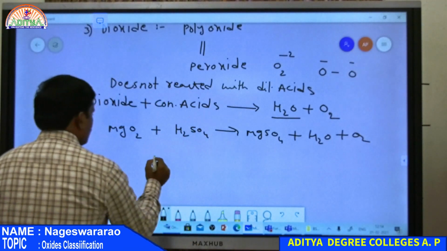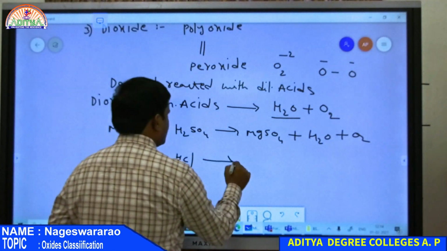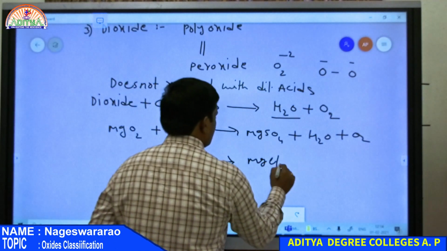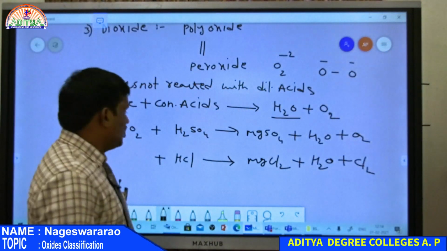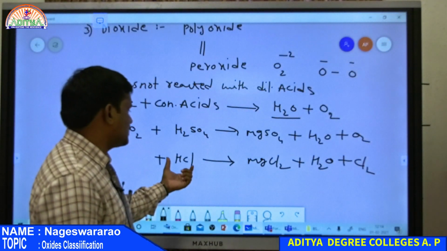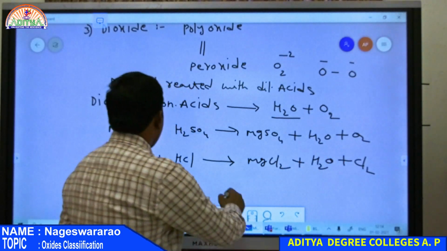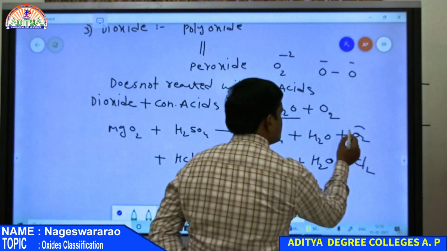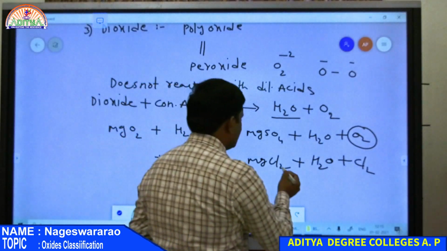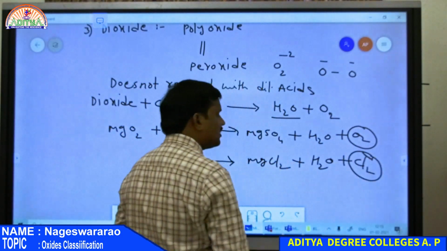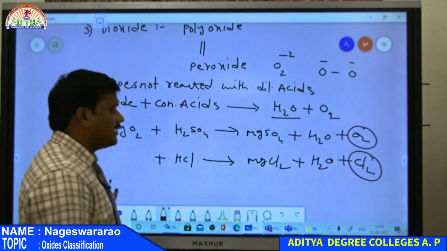And then HCl, this is also an acid. So whenever a dioxide reacted with HCl, it gives H2O along with Cl2 gas. So here dioxide plus concentrated HCl gives MgCl2 plus H2O plus Cl2. Therefore when it is reacted with H2SO4, it gives oxygen along with water, whereas dioxide reacted with HCl gives Cl2 gas along with water. So these are the differences between peroxides and dioxides.